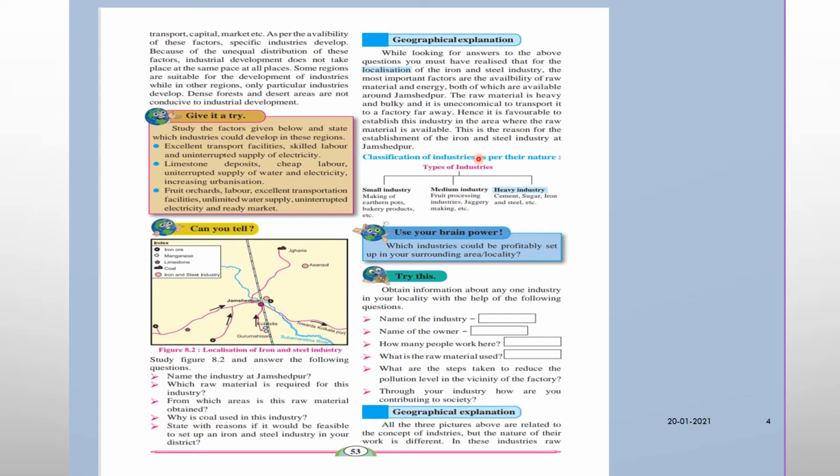Okay, then please see classification of industries as per their nature. Types of industries. There are three main types of industries. First one is small industry, then medium industry, and last heavy industry. There are three types of industry. First one, small industry. Yes or no? Small industry means